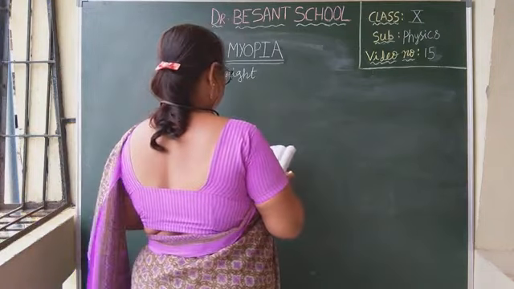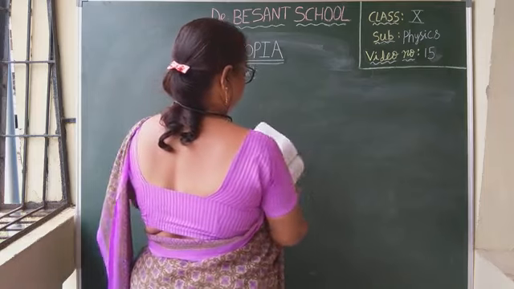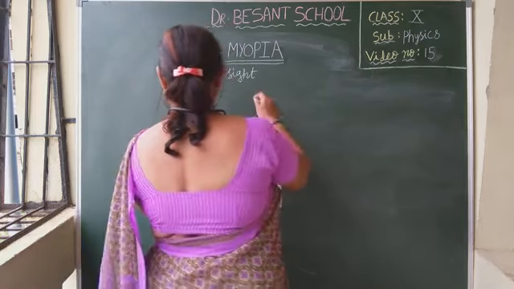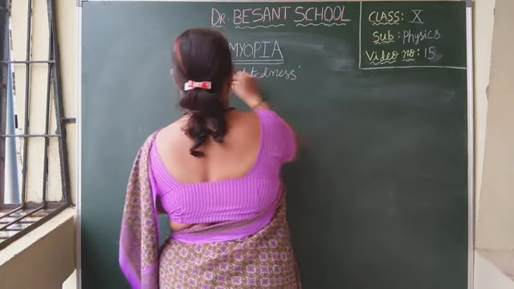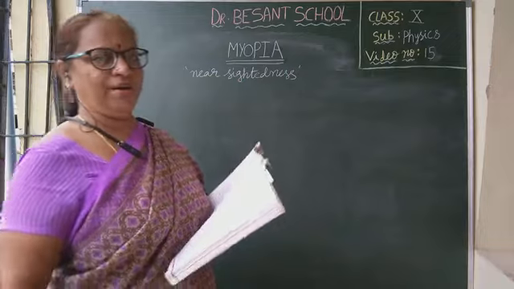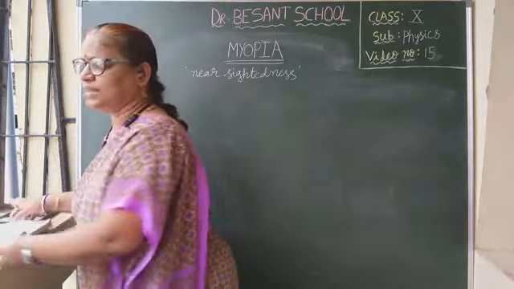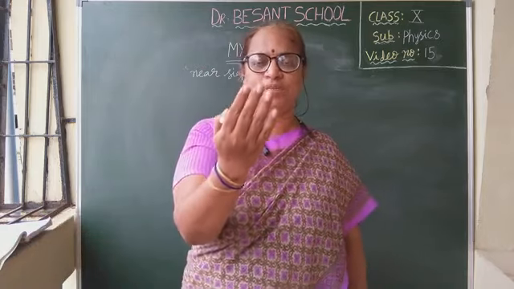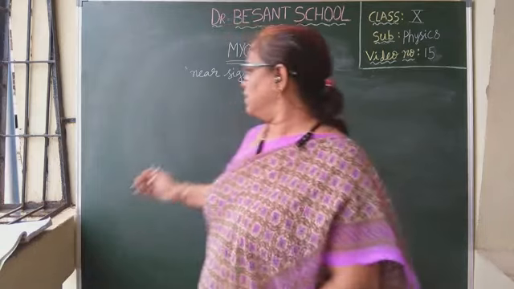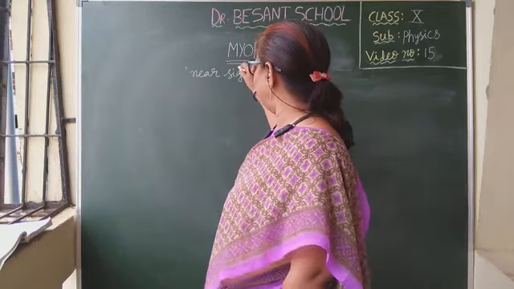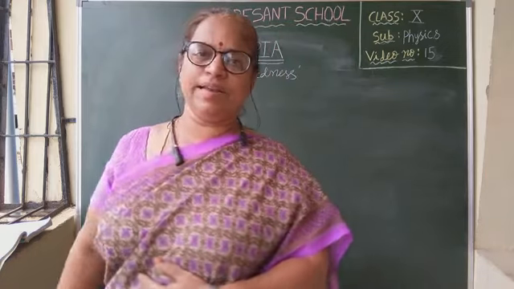Myopia is also called nearsightedness or short-sightedness. Nearsightedness means can see near objects, cannot see far objects. Understood, children? So this myopia is also called nearsightedness. The person is able to see near objects very clearly.